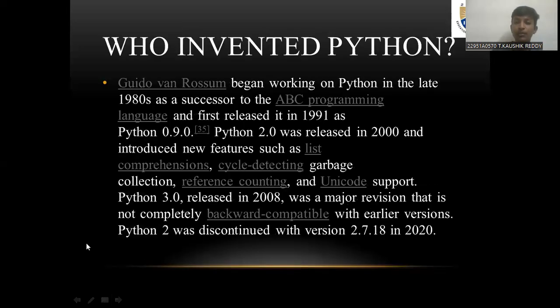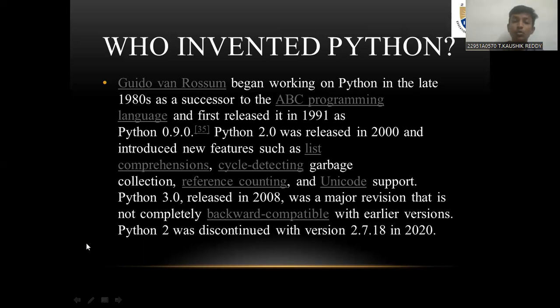So, who invented Python? Guido van Rossum began working on Python in the late 1980s as a successor to the ABC programming language, and first released it in 1991 as Python 0.9.0. Python 2.0 was released in 2000 and introduced new features such as list comprehensions, cycle-detecting garbage collection, reference counting, and Unicode support.